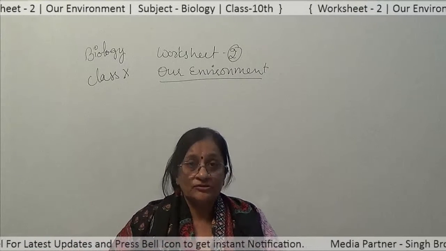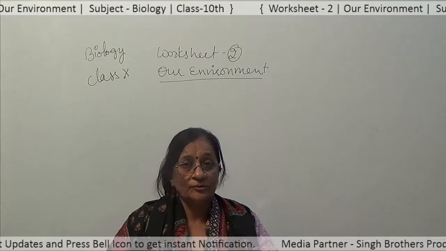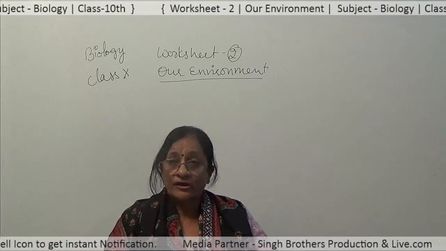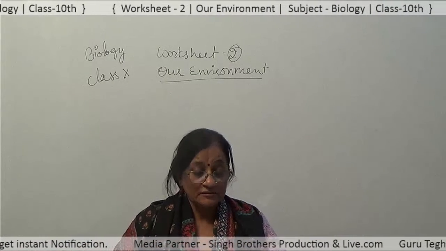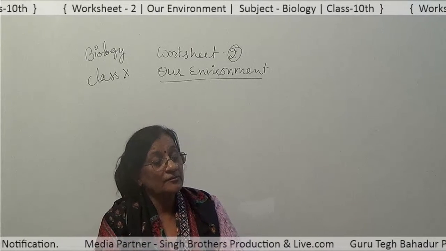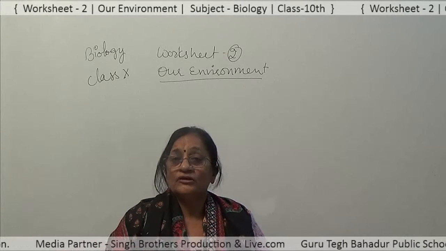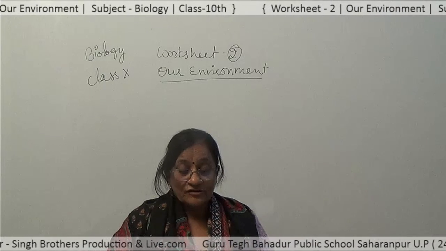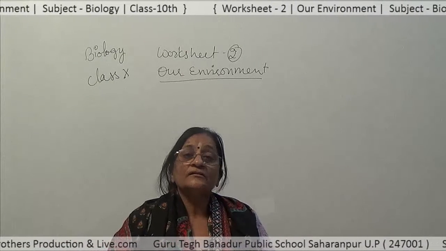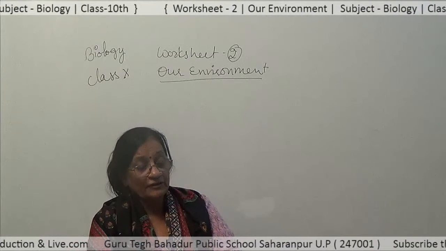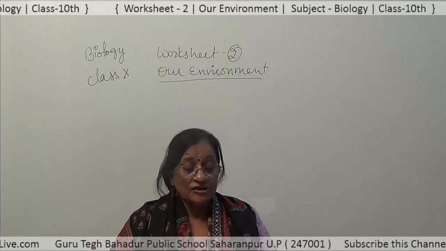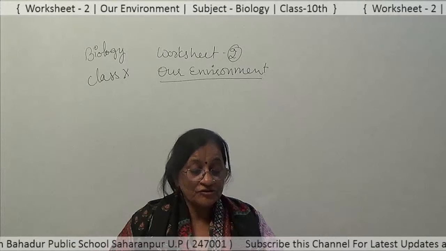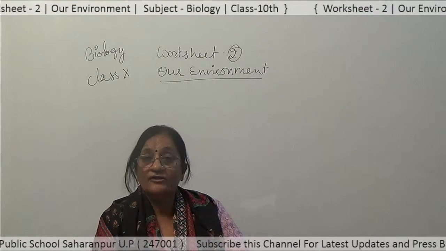Biological means all the living components like living organisms, plants, animals and microorganisms, etc. Then physical, this is the second component of environment, the physical surroundings like land, water, soil, air, etc. Then the third component of environment is climatic factors, like sunlight, temperature, rainfall, humidity and wind speed.